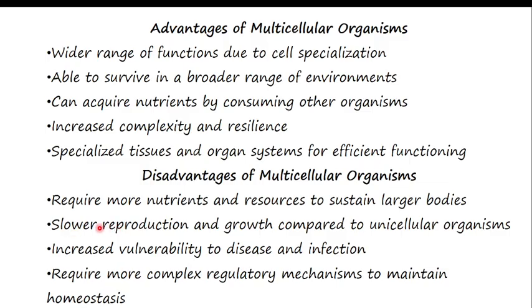Normally, a female becomes adolescent at around 11 years, and even a boy at around 12 years. Imagine that. There is also increased vulnerability to diseases and infection, and it requires complex regulatory mechanisms because a multicellular organism will have many wastes. That's why we should have complex mechanisms to remove those wastes.